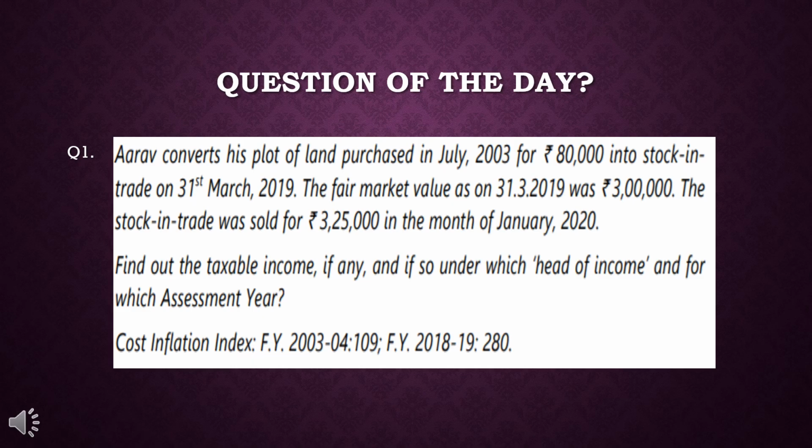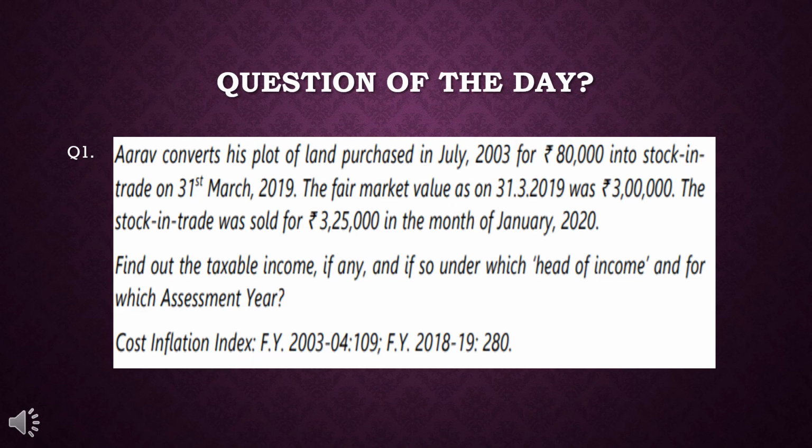That is, RF converts his plot of land purchased in July 2003 for rupees 80,000 into his stock in trade on 31st March 2019. The fair value as on 31st March 2019 was rupees 3 lakh.